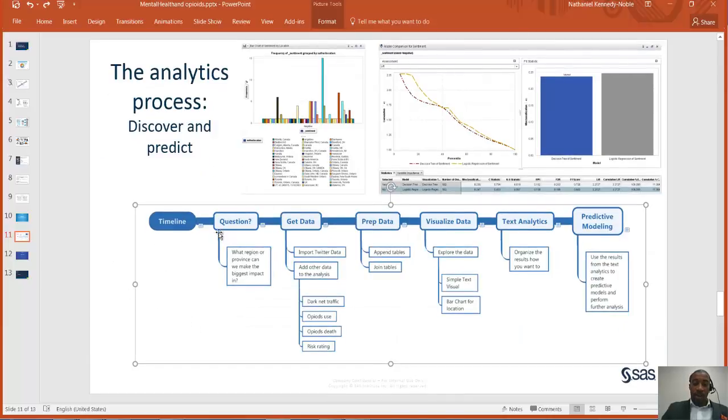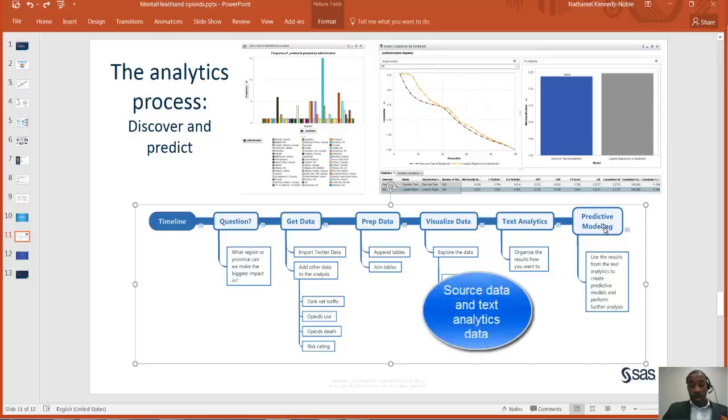And this is the flow of how this was done. So we started with asking a question, getting the data, prepping the data, visualizing it, running some text analytics, and then combining those two to do some predictive modeling. I'm going to take you through a quick demonstration of that.